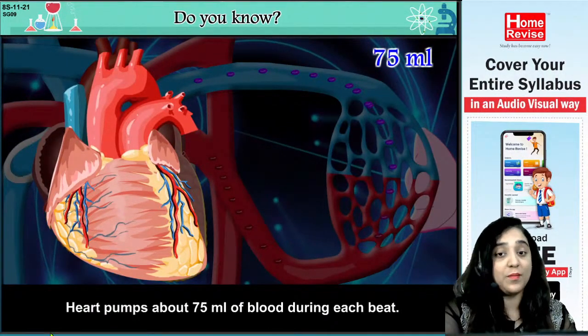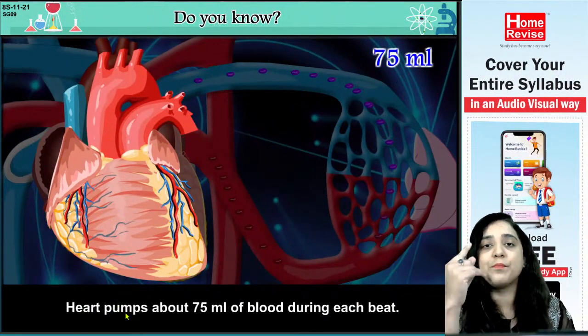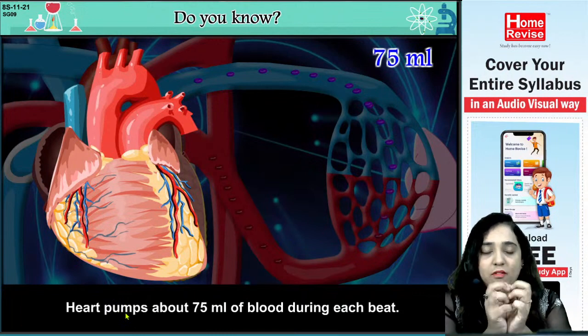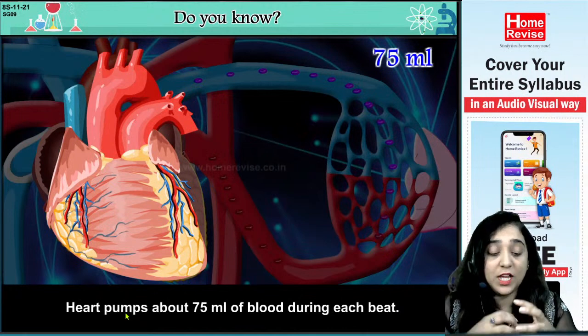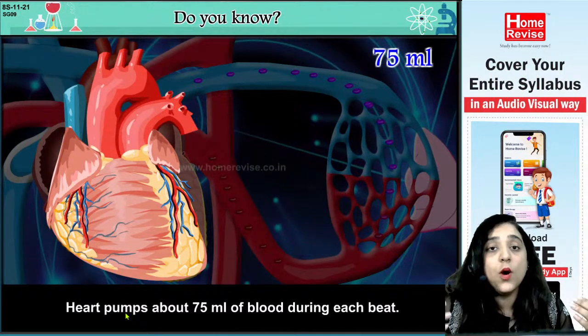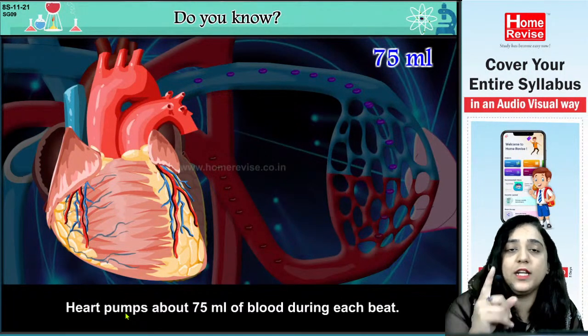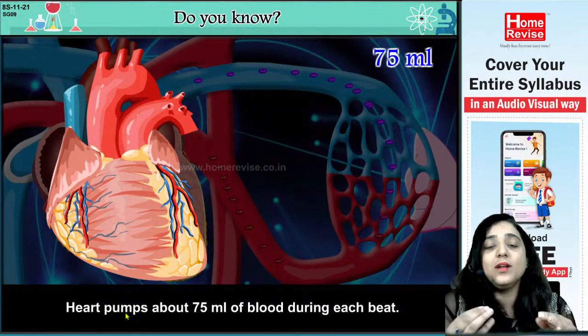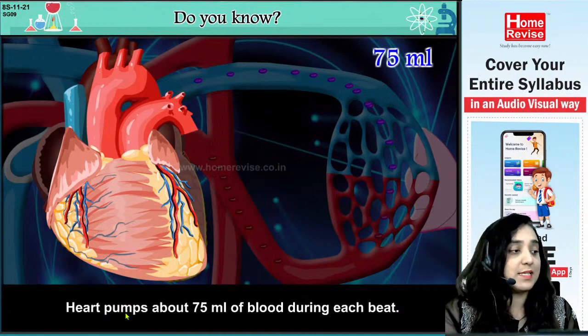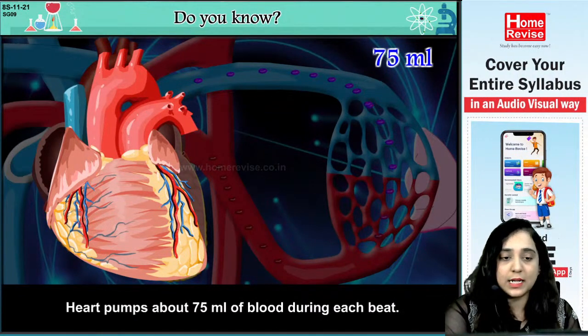Yes, now this is extremely important to understand. In one beat, like contraction and relaxation, in this one heartbeat, the heart pumps out 75 ml of blood during each beat. In one beat, the heart is pumping out 75 ml. So this point is extremely important. Yes, please understand this thing.